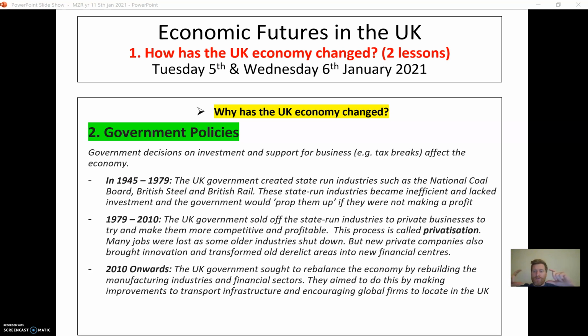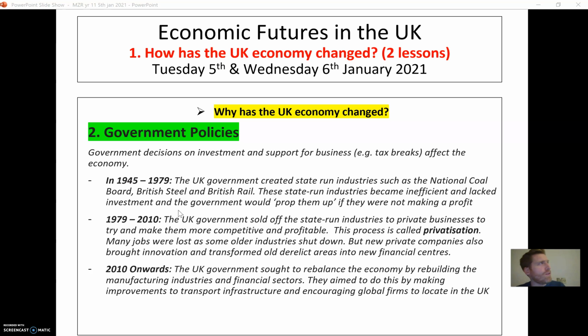So the next section of decision making in terms of government policies was a period between 1979 and 2010. And during this period, the government decided to sell off state industries. They sold them off to private business. And this was to try and make them more competitive and more profitable. This process is called privatisation. So it was where state industries like British Rail was broken up and sold off in different parts, like Virgin Trains. I don't know which one runs in Manchester, in Liverpool, sorry. Certainly by me, it's Arriva Trains. And so these big state-run organisations were sold off.